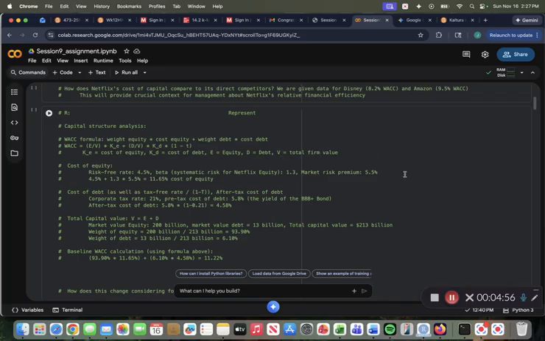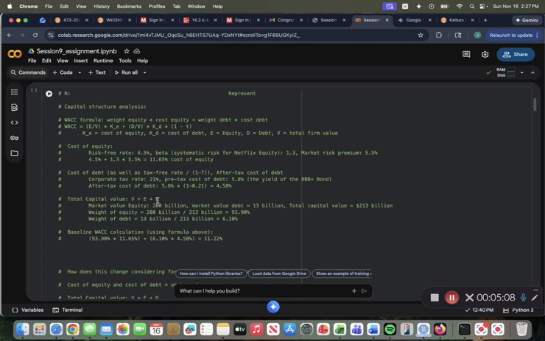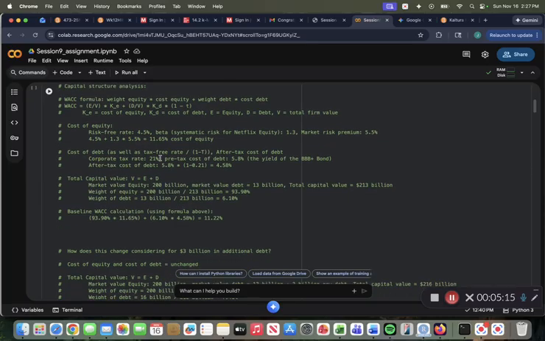So looking at the cost of equity here, the risk-free rate is 4.5%. The beta is 1.3 and the market risk premium is 5.5. So that gives us a 11.65% cost of equity. And then cost of debt, as well as the tax rate, so kind of combining that to make our calculation easier and quicker. The corporate tax rate is 21%, so 1 minus 0.21 is 0.79. Then the pre-tax cost of debt is 5.8%. So 5.8% times 1 minus 0.21 is 4.58%. That's our cost of debt.